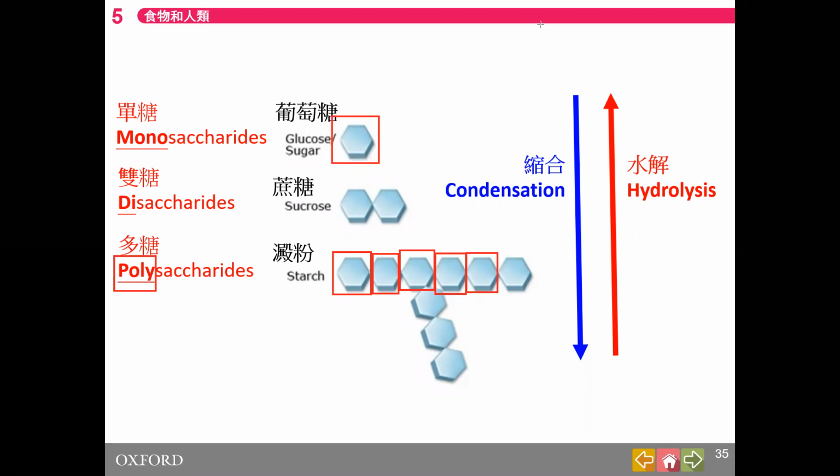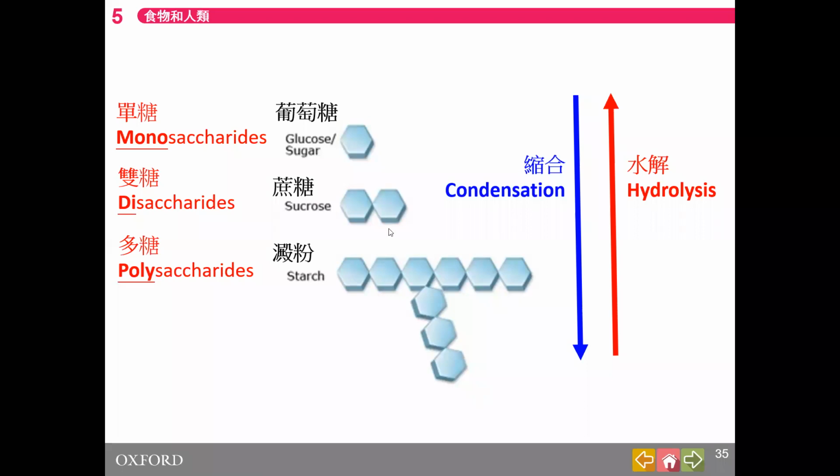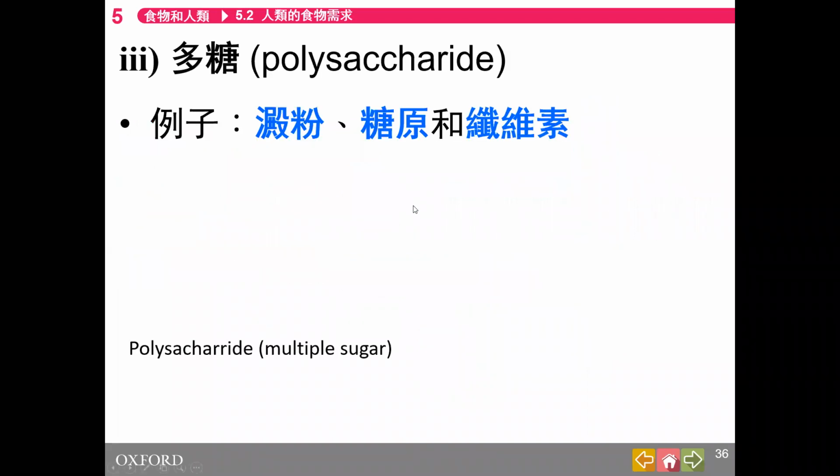Okay, how are they formed together? They are formed by condensation. Condensing many single sugar together, then this is condensation to form polysaccharides. To form polysaccharides, we need condensation. 縮合由葡萄糖形成澱粉. So we have some examples. I will explain one by one.